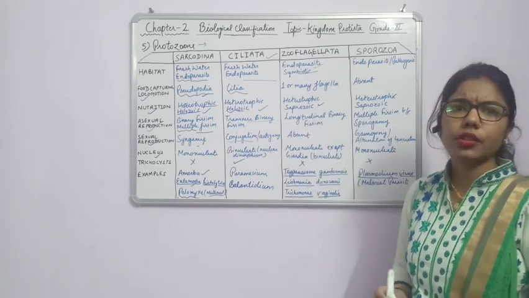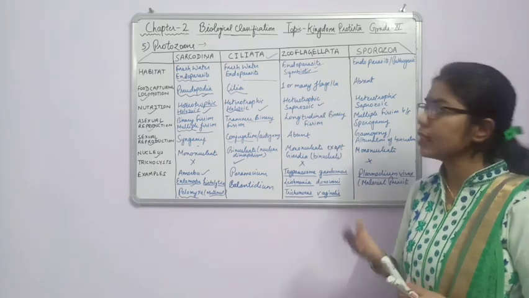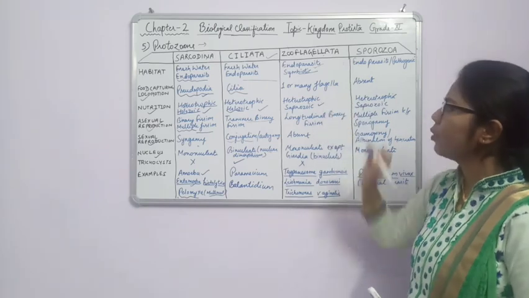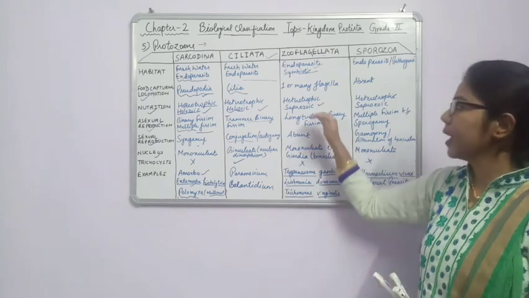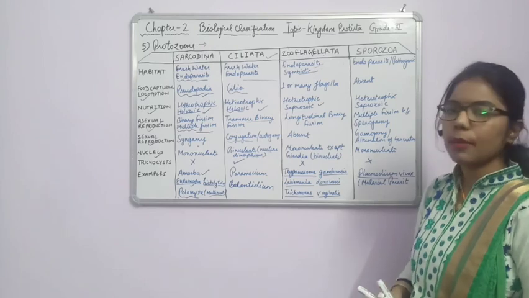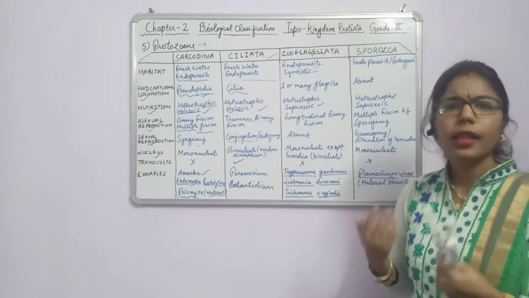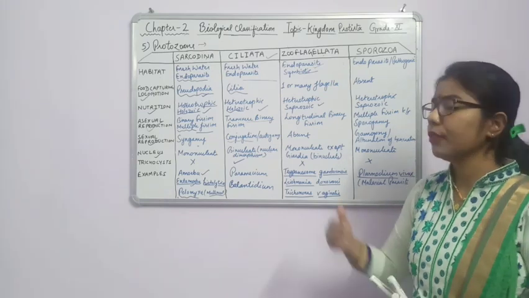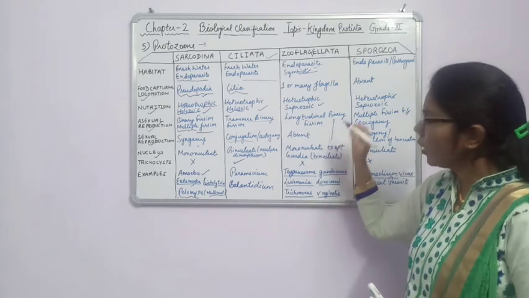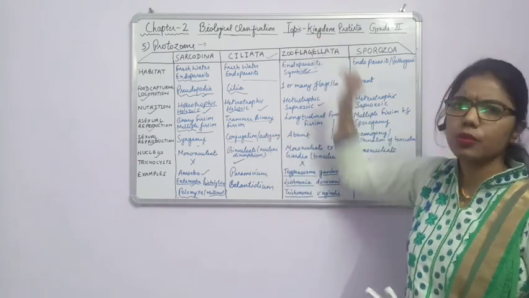Now comes the nutrition, how they are taking their nutrition: with the help of heterotrophic mode. Again, because they are endoparasites and they are taking nutrition from other organisms, we can say heterotrophic mode of nutrition. Sometimes it can be saprozoic also, because sometimes they feed on dead and decaying matter, so at that time we can say saprozoic mode of nutrition. Now when we are talking about asexual reproduction, again binary fission will be there, but that binary fission will be of a different type, as it is longitudinal binary fission. It means the longitudinal position. Fine. And sexual reproduction is absent in case of zooflagellata.